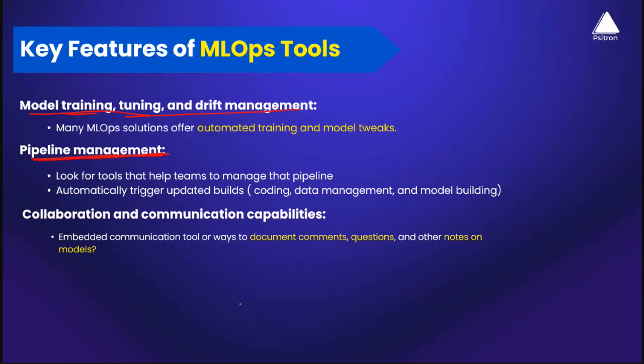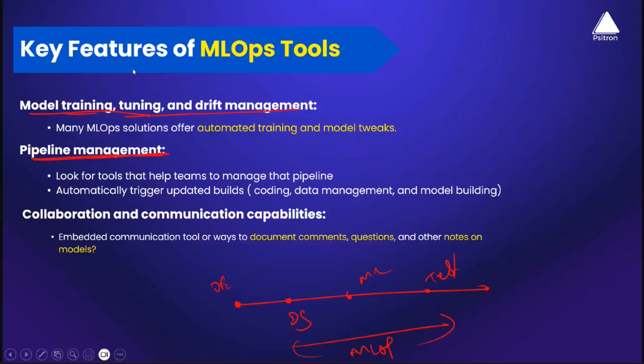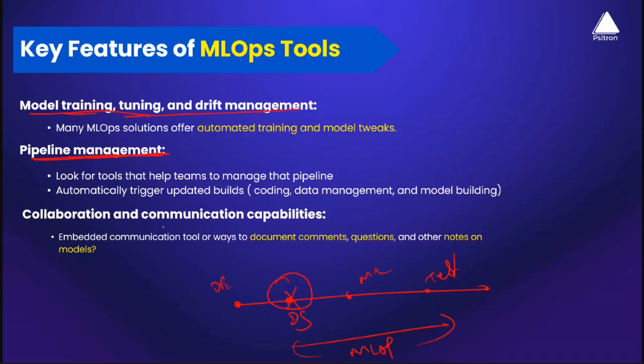Consider that when I'm talking about MLOps, it's all about collaboration between various different folks. You might have data engineers, data scientists, ML engineers, a testing team, and your MLOps engineers at the end of the day. So do you have a system where you can collaborate and work with everyone? Let's say you're running a pipeline and maybe your pipeline failed. Do you have a system where you can automatically trigger updates and notifications to your data scientist saying that your pipeline failed, for example?